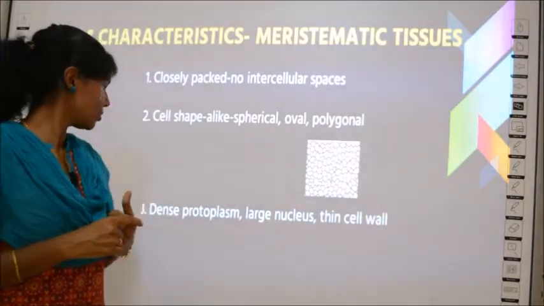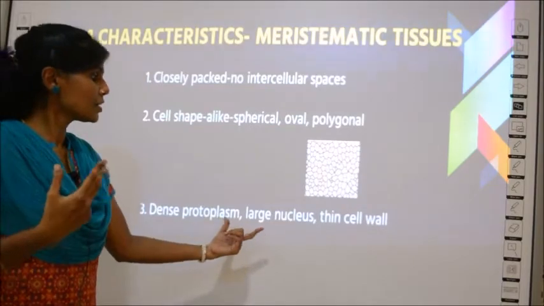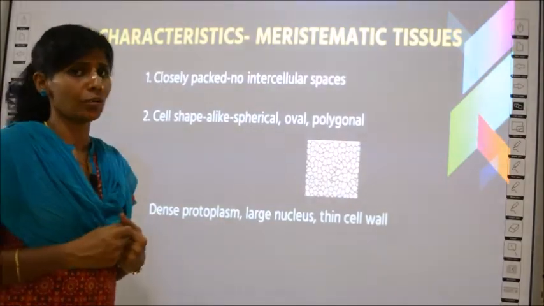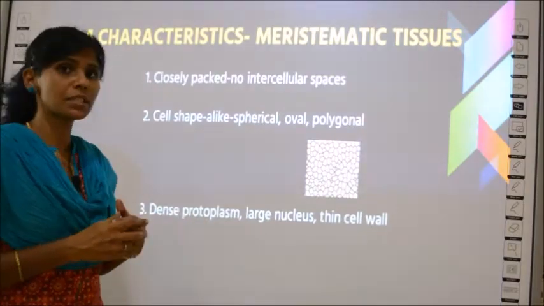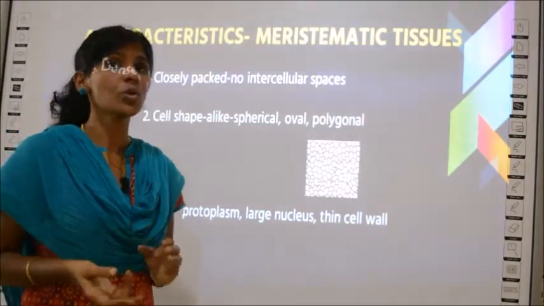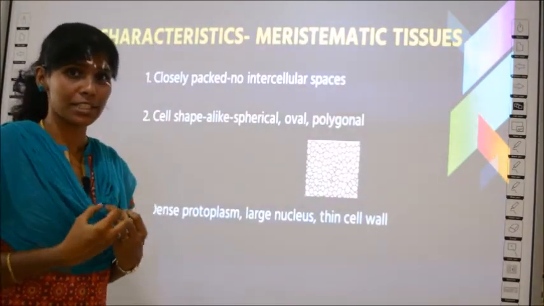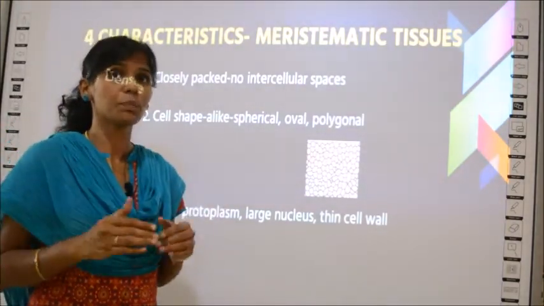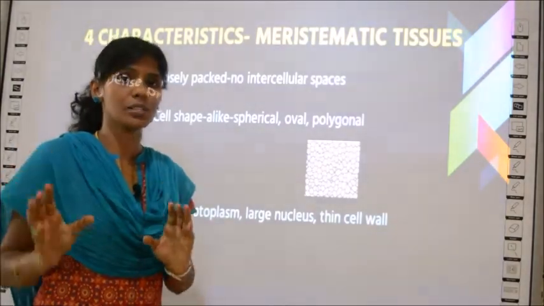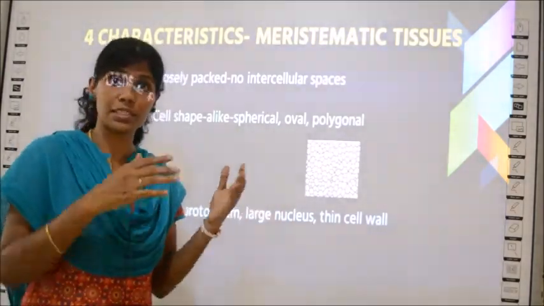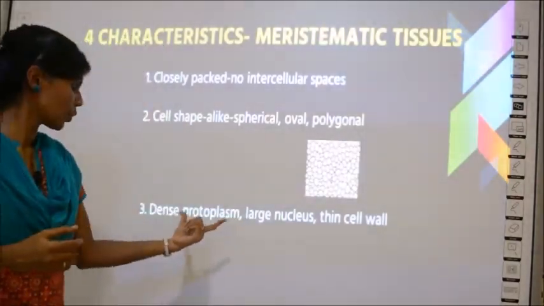So it is called polygonal, and you have dense cytoplasm, large nucleus and thin cell wall. This is a special property. The protoplasm, what is protoplasm? Protoplasm is equal to cytoplasm plus nucleus. You call a term protoplasm for something which has both cytoplasm and nucleus. Nucleus separately you call it as nucleus, cytoplasm you call it as cytoplasm, but when you combine both, it has a new term called as protoplasm.